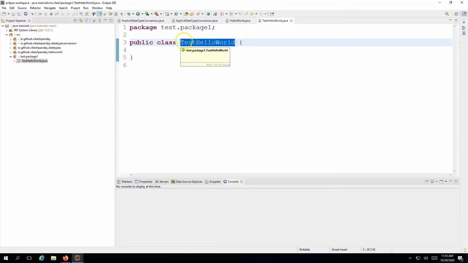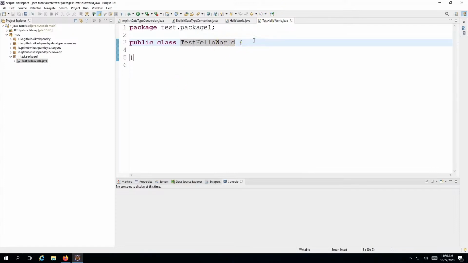But make sure that whatever public class name you provide here, that name should match the file name. These two things should match, the file name and the class name. If they don't match, you would experience weird behaviors as the class will not be compiled or might not be able to run. So always make sure that whatever file name you provide, you always have a class with that name in your file.